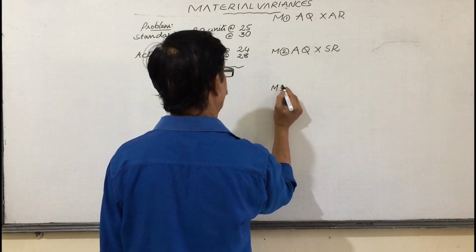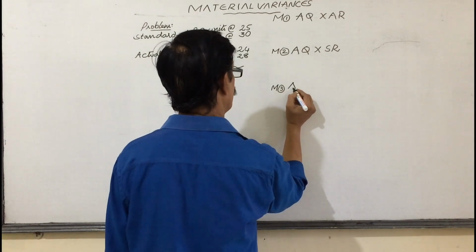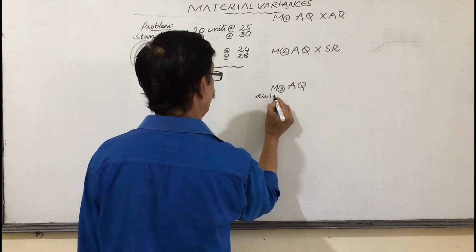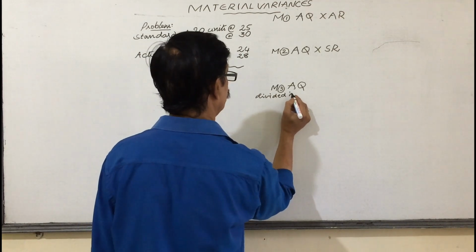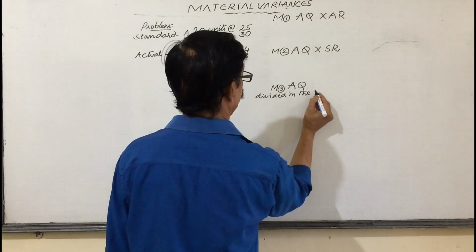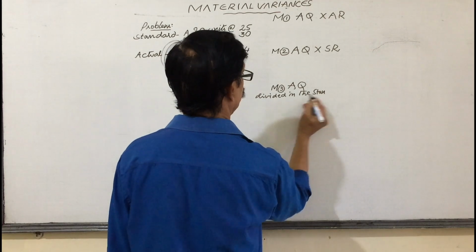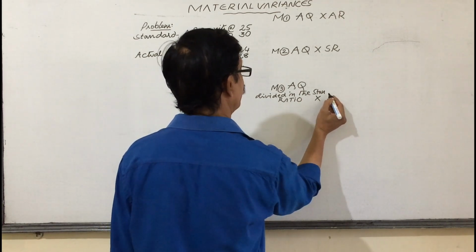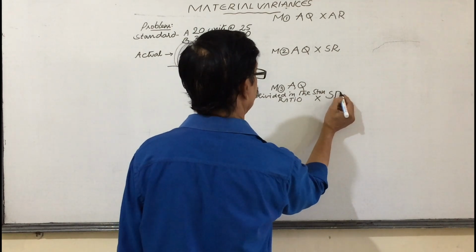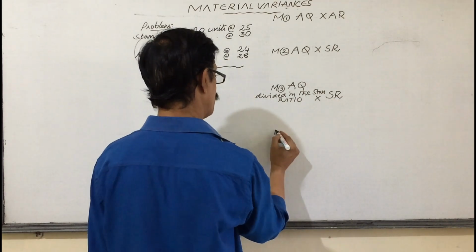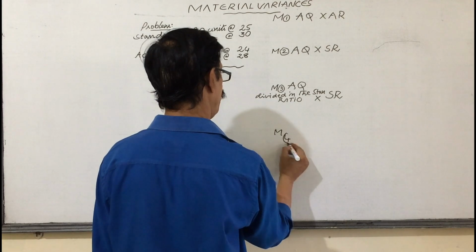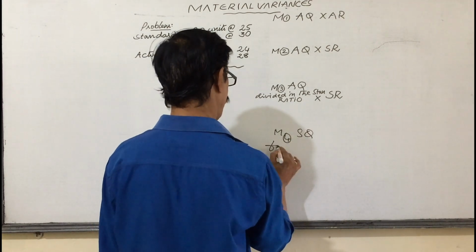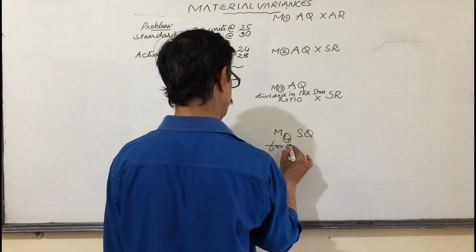M3, actual quantity divided in the standard ratio into standard rate. Last one, M4, standard quantity for our actual production into standard rate.